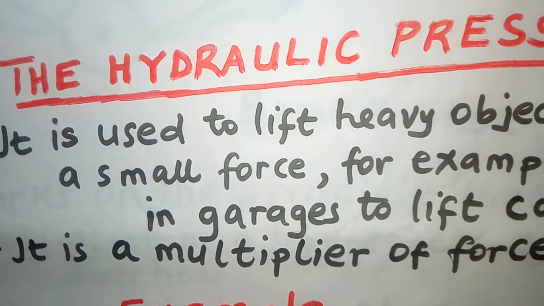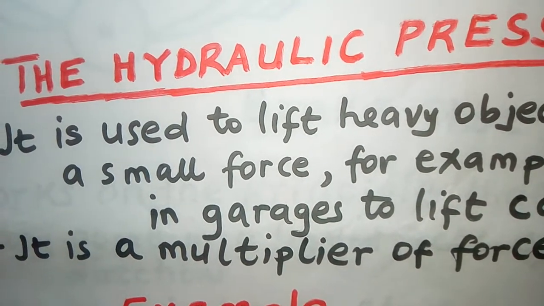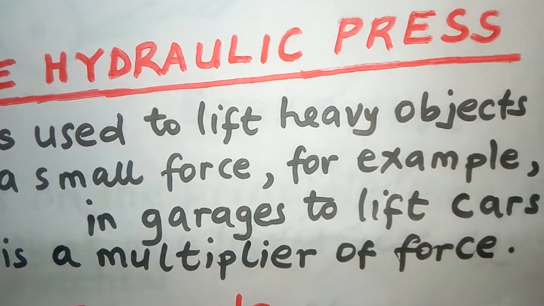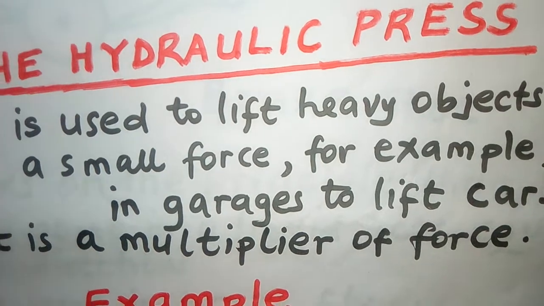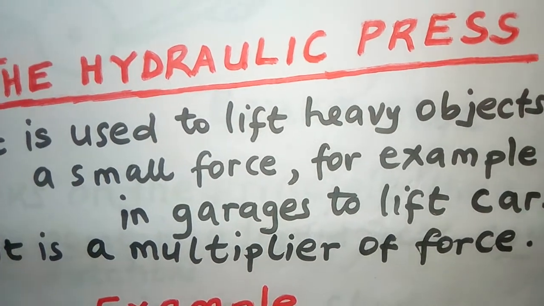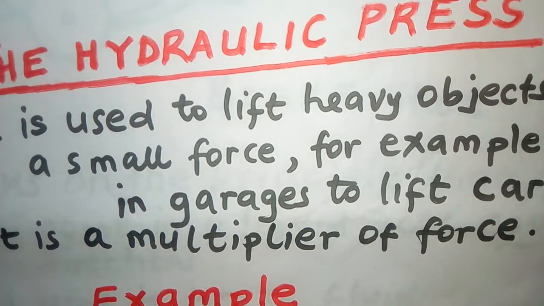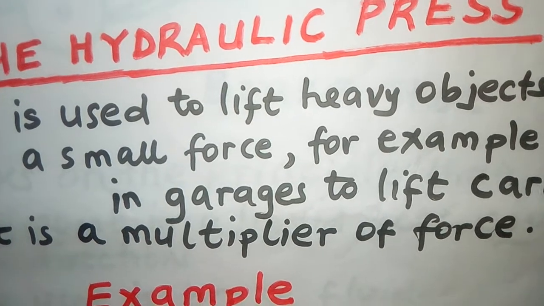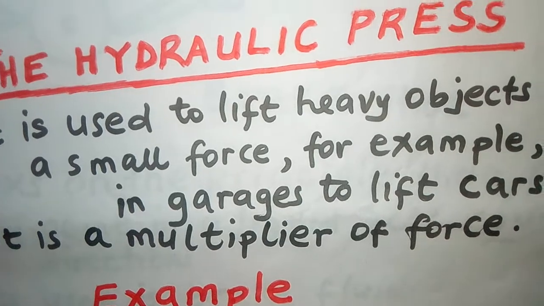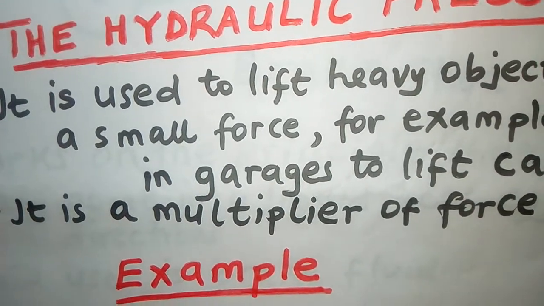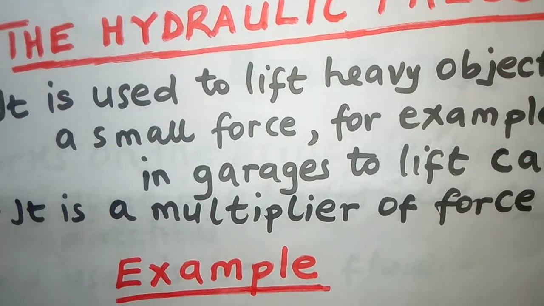The small force you apply is called the effort, and the heavy object you are lifting up is called the load. So you use a small effort to lift a big load, which is actually the work of a machine: to simplify work, use a small force to lift a big load.